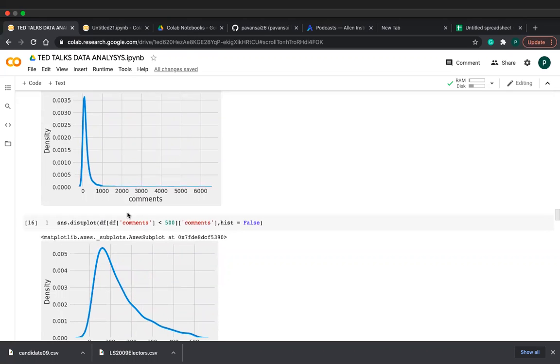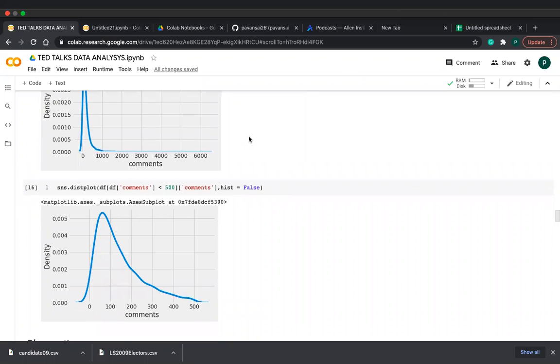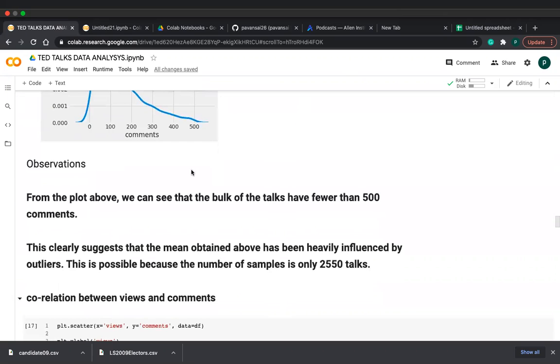Now, friends, see, friends, this clearly suggests that the mean obtained above has been heavily influenced by outliers. This is possible because the number of samples is only 2,550 talks.